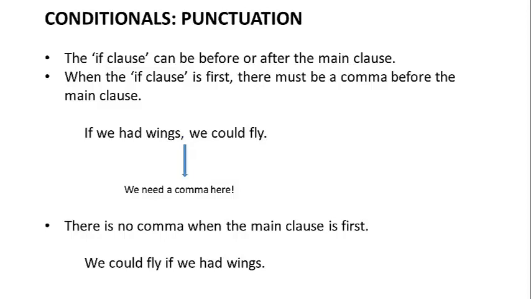There is no comma when the main clause is the first one. Okay? For example, we could fly if we had wings. Do you see any comma in this sentence? There is no comma in this sentence because when the main clause is the first clause, you do not put a comma before if.